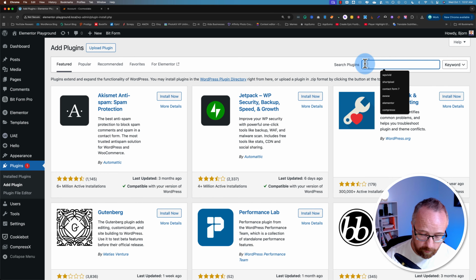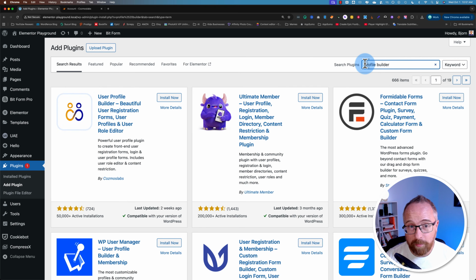We're going to search for Profile Builder, to get the free version installed, because we need both the free and the pro version installed. Here's the free one right here. Click on install now when you're ready. Sometimes stuff can go wrong when you install plugins on a live site. If you want to back up your site first just in case, there's a tutorial in the description to help you with that. Click on activate when you're ready to activate it.